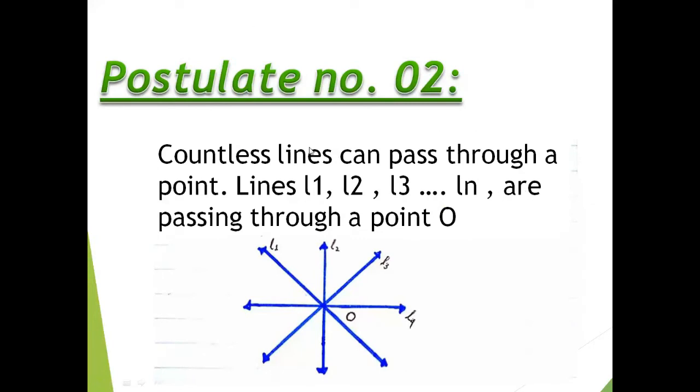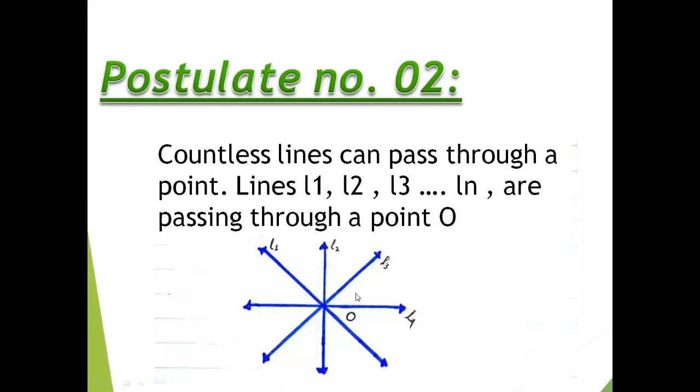Postulate number 2: countless lines can pass through a point. Lines L1, L2, L3 till Ln. What is Ln? Ln means infinite, immeasurable, right? They are passing through a point O.